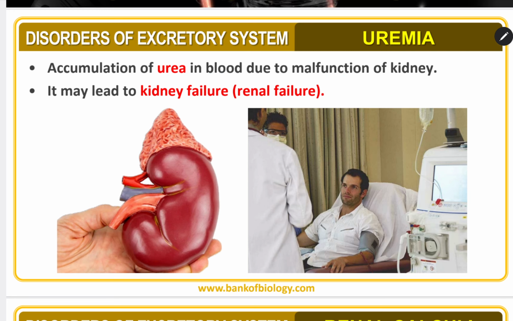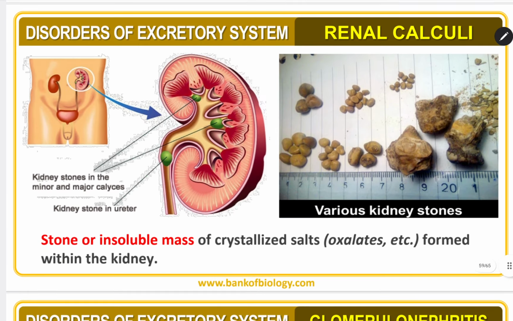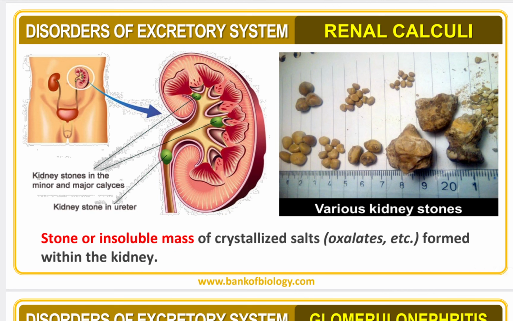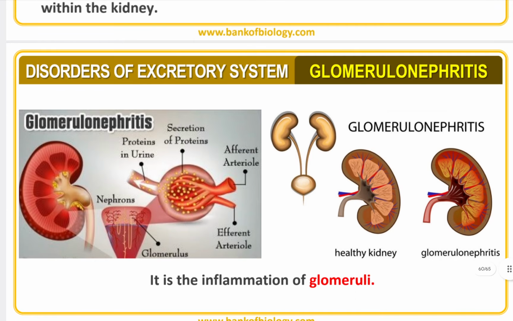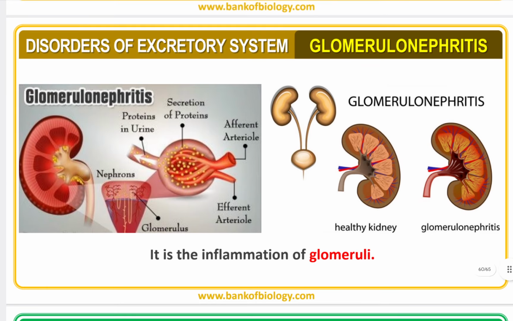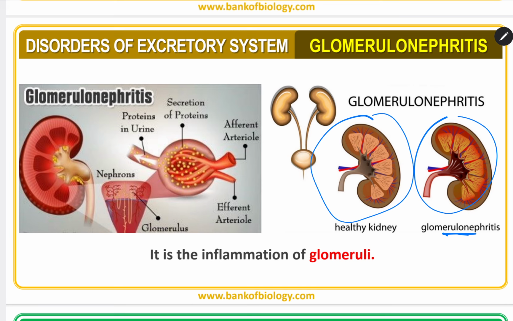Next, renal calculi. Stones or insoluble masses of crystallized salt, oxalates, etc., formed within the kidney are called renal calculi. Next, glomerular nephritis. The inflammation of glomeruli is called glomerular nephritis. Here you can see this diagram. It is a healthy kidney, and this is glomerular nephritis. You can see the glomerular portion goes inside.